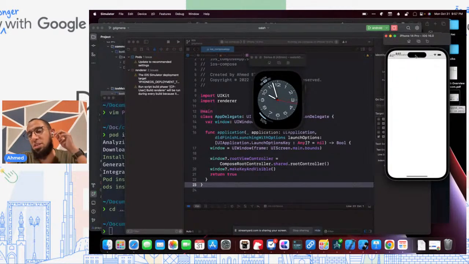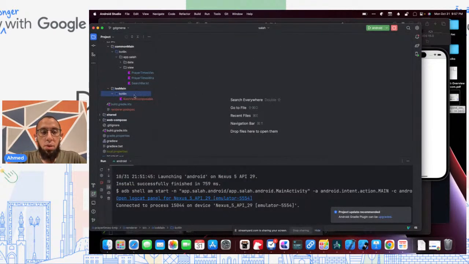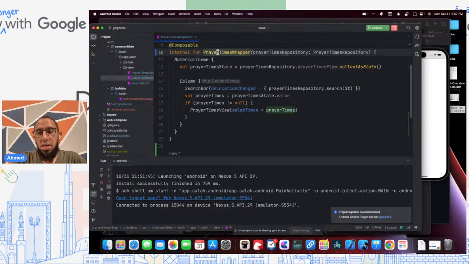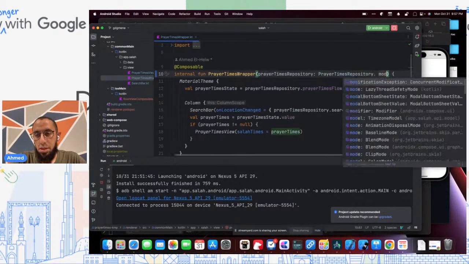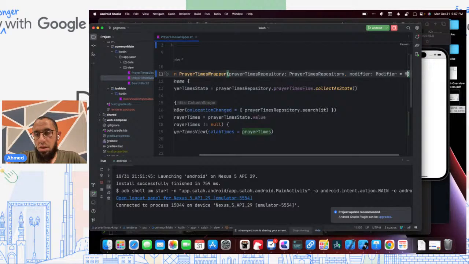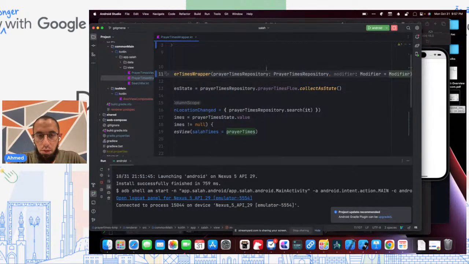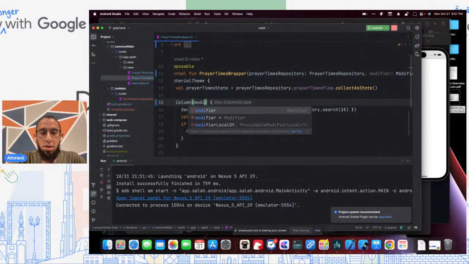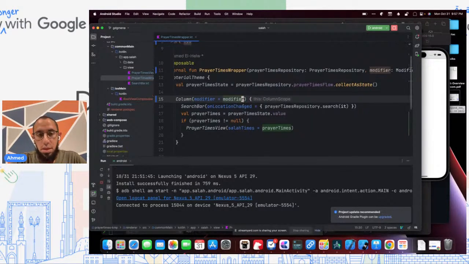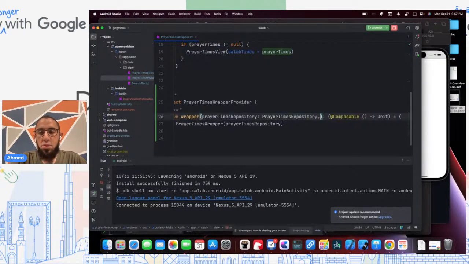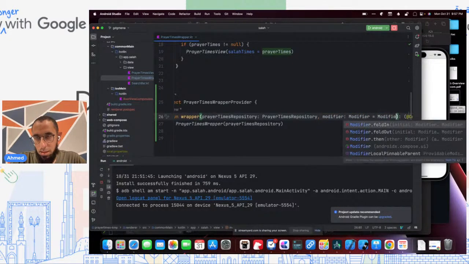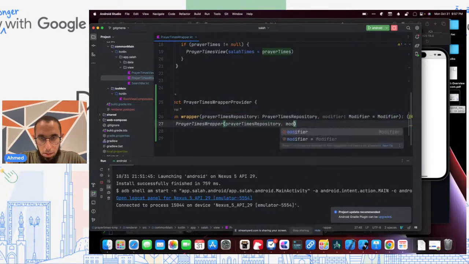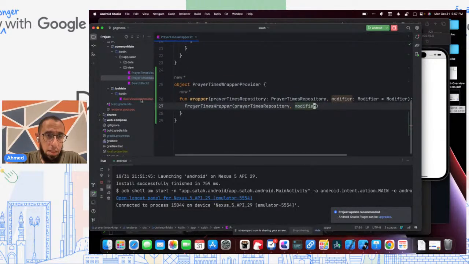It's there, but I can't actually use it because it's under the safe area, what they call the safe area, under the dynamic island in this case. And so I can't actually interact with it or do anything. To fix that, I have to fix it from the compose side, right? What I really want to do is support taking in an optional modifier parameter here. So I'll say modifier is a modifier that I'm going to default to Modifier, and I will set it on the column here. And I will update the wrapper to also be able to take a modifier as a parameter, defaulting to a default one, and pass it in here.